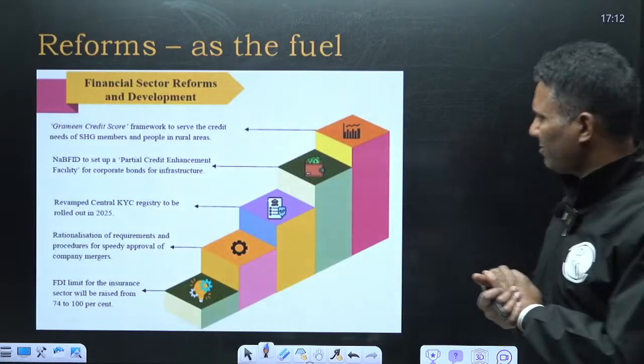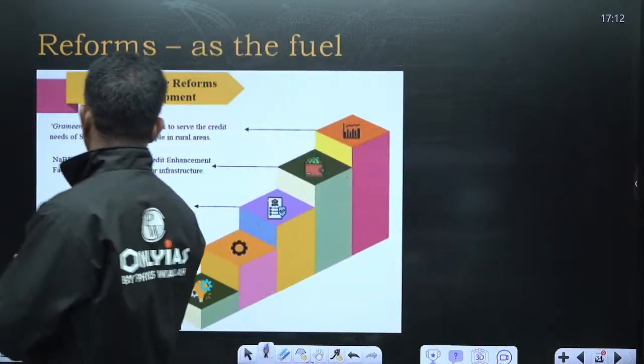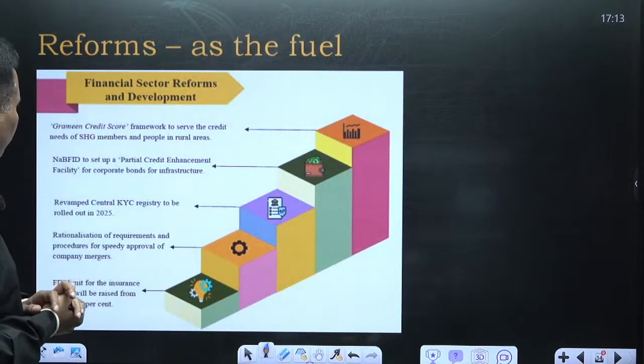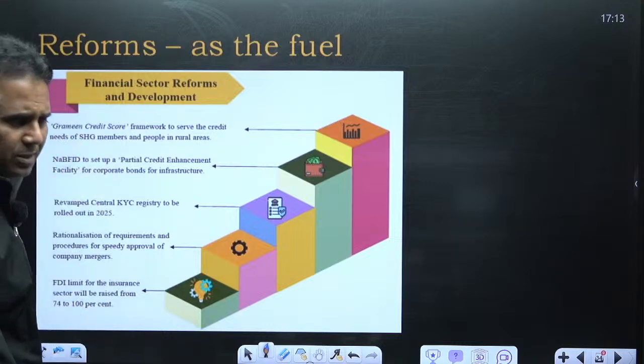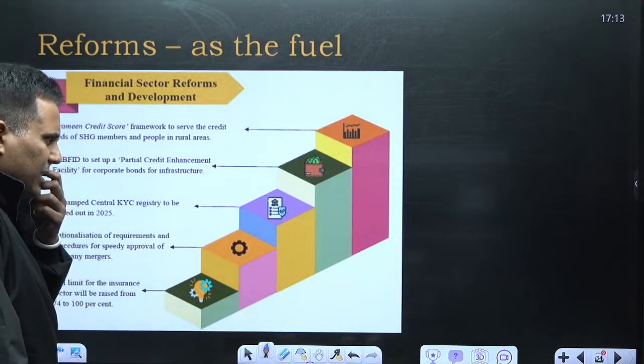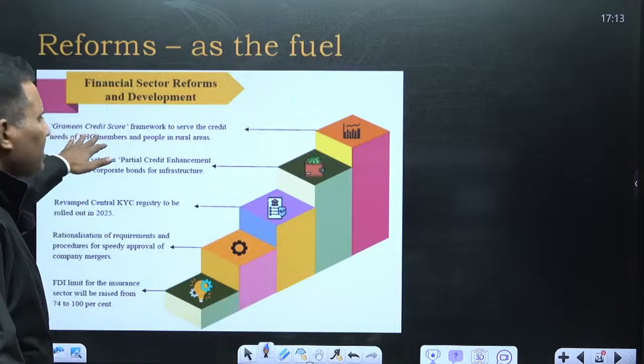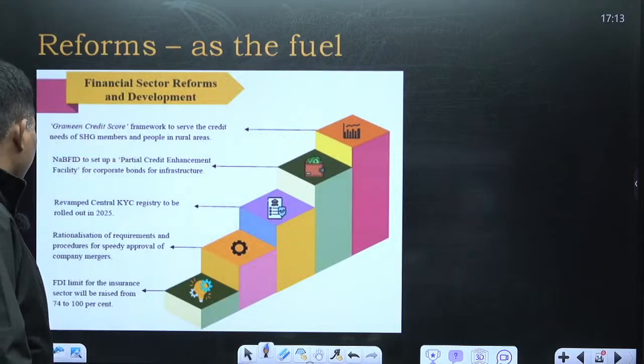Financial sector reforms. Grameen Credit Score Framework to serve the credit needs of self-help groups. They find it difficult to take credit because banks are not willing to give. So a Grameen Credit Score will be launched for self-help group members.